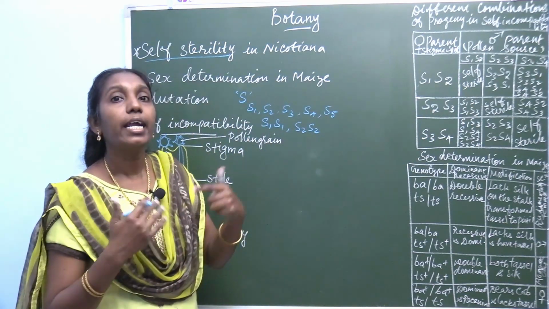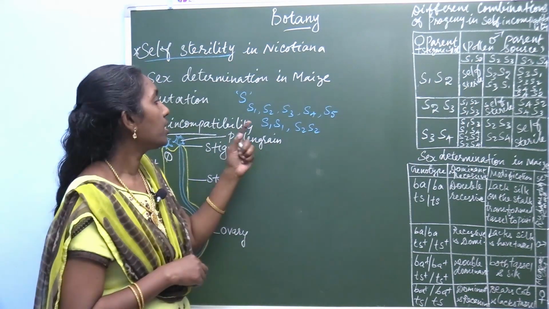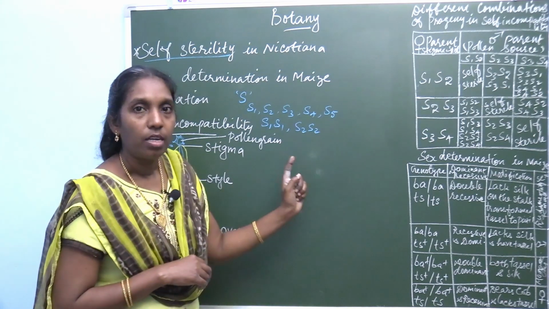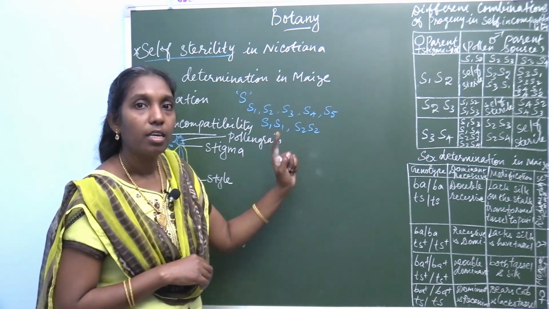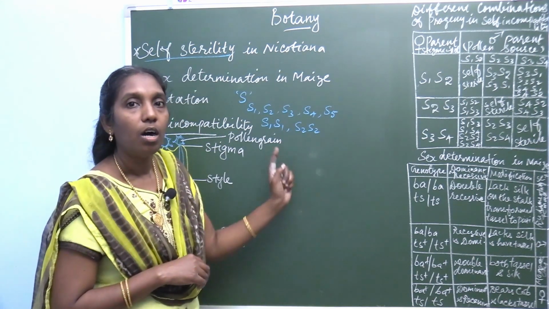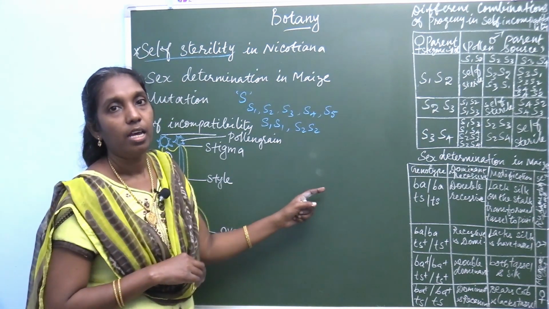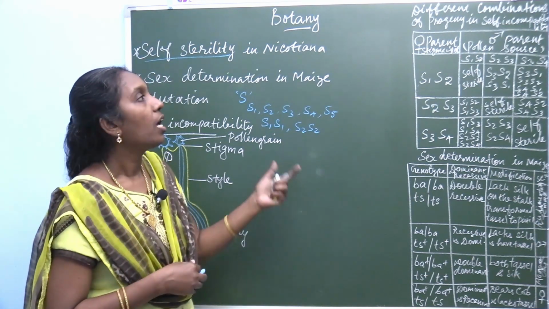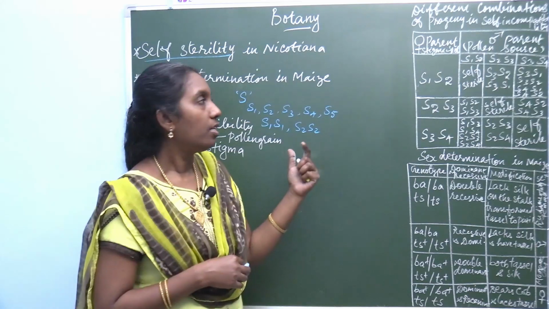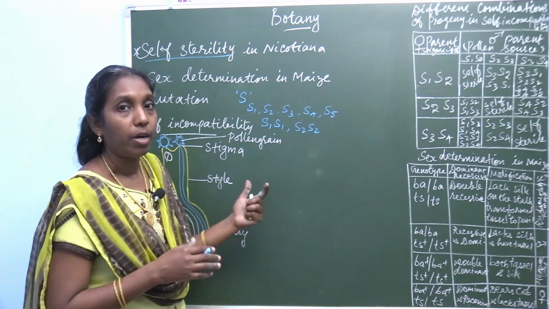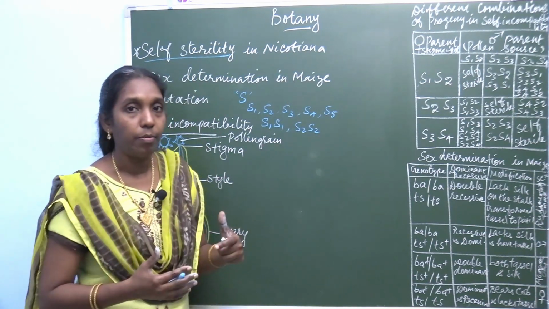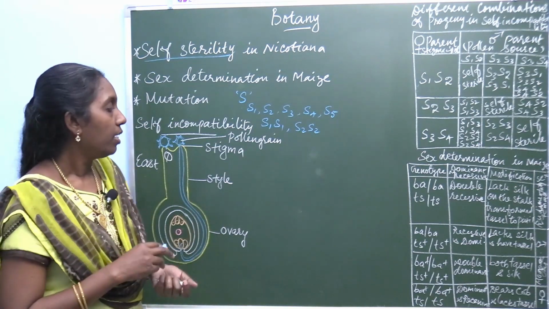But if it is in the heterozygous condition, it produces the progeny, and the pollen grains germinate.